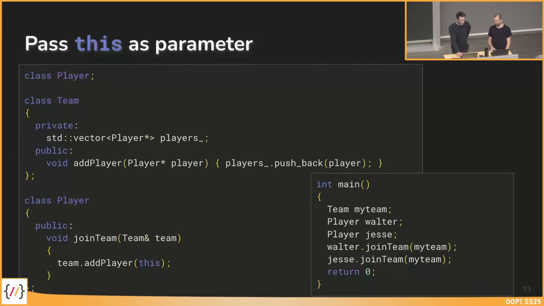Yes, correct. Another question to you, why do we need this player here, this forward declaration? Any ideas? Yes? Yeah, so if we would not do that, we cannot use the player here because it's defined afterwards. So it would result in a compiler error. So we need somehow tell the compiler there is a player class. We will implement that later, but there it is. So for now, you can pretend that there is a player class. Any questions to this?